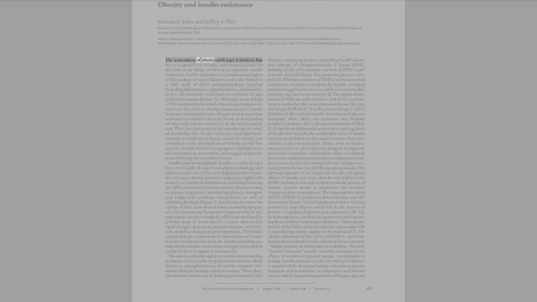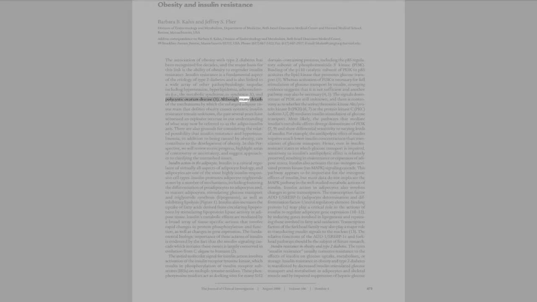The association of obesity with type 2 diabetes has been recognized for decades, and the major basis for this link is the ability of obesity to engender insulin resistance. Insulin resistance is a fundamental aspect of the etiology of type 2 diabetes and is also linked to a wide array of other pathophysiologic sequelae including hypertension, hyperlipidemia, atherosclerosis, i.e., the metabolic syndrome, or syndrome X, and polycystic ovarian disease.